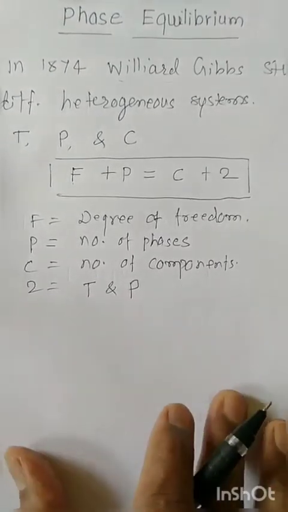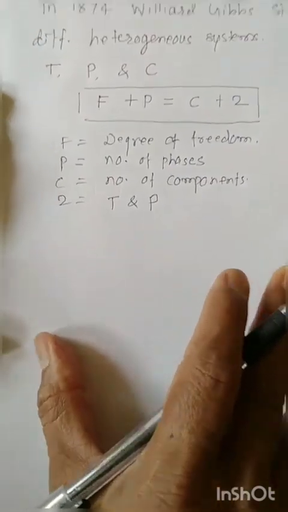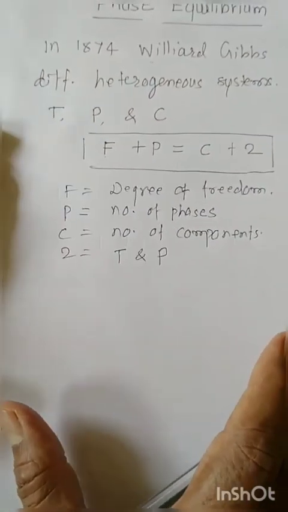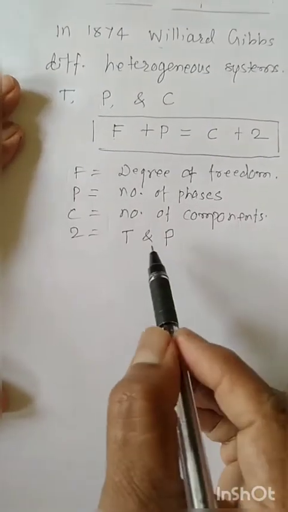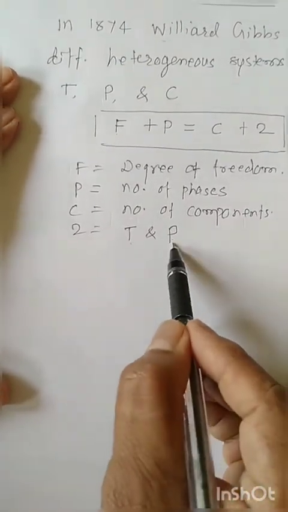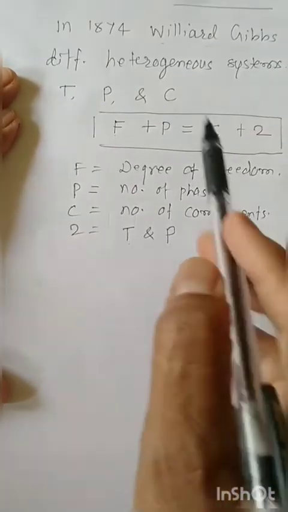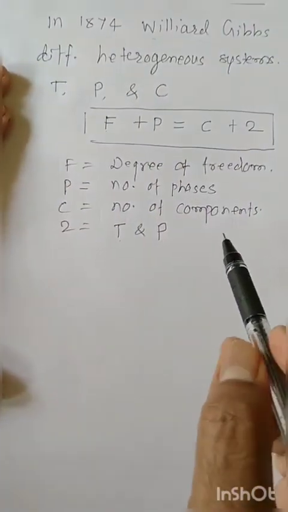These are the two variables. Now see here, Willard Gibbs studied the effect of temperature and the effect of pressure on a heterogeneous system.